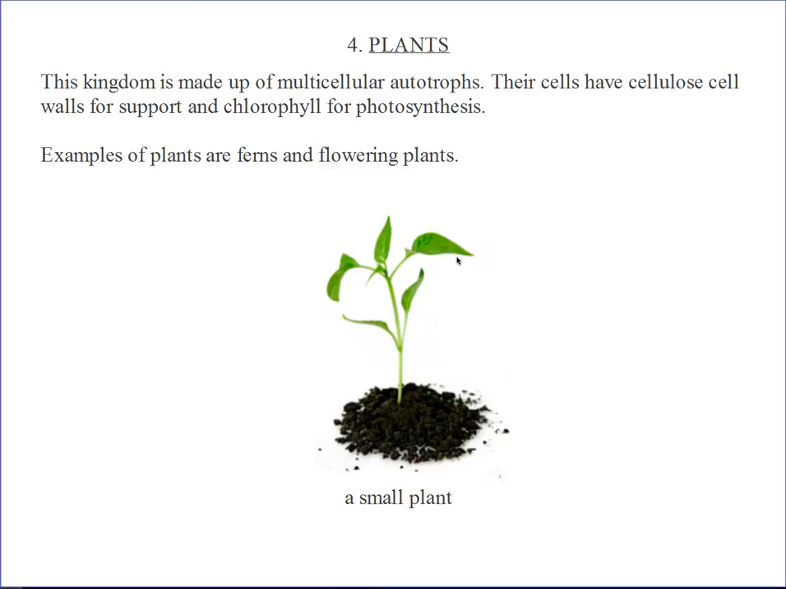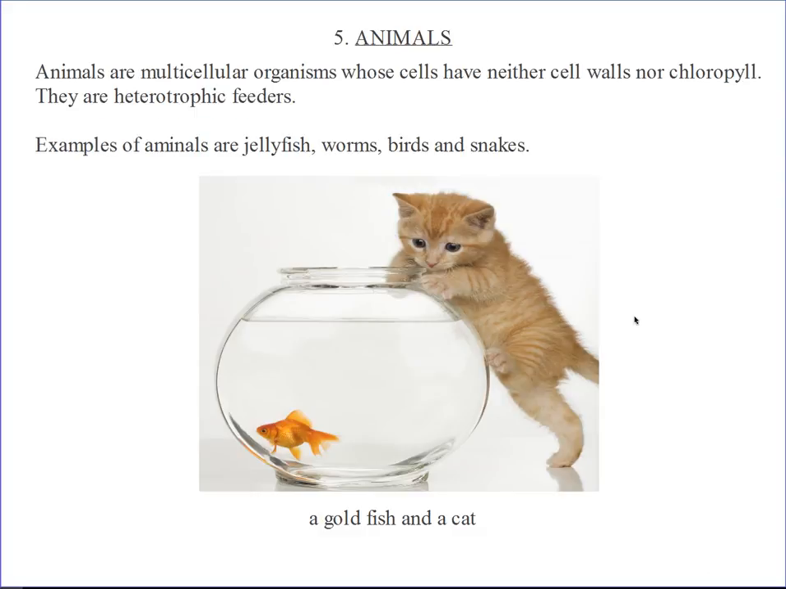Remember, plants can also move. Their branches move towards light, their roots move towards water. And lastly, the last kingdom we're going to talk about is the animal kingdom. Animals are multicellular organisms whose cells have neither cell walls nor chlorophyll. So animal cells do not have cell walls. That is why fungi are not animals. Animals do not have chlorophyll. That is why they have to depend on others for food.